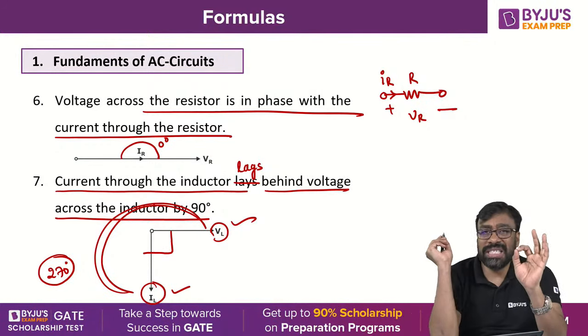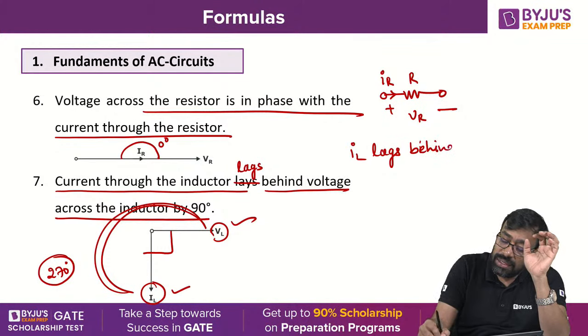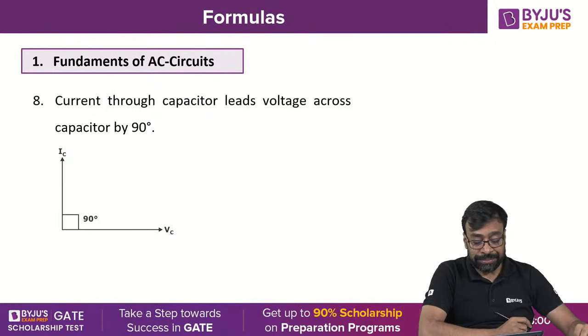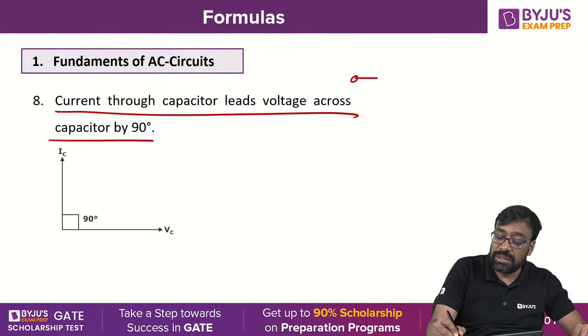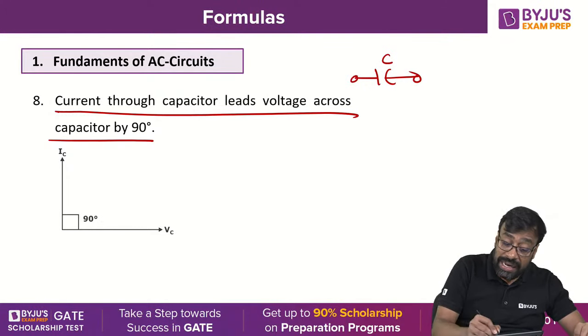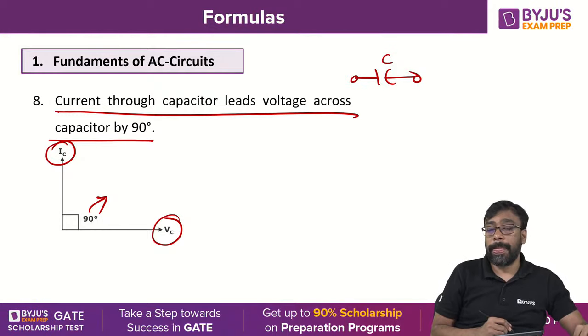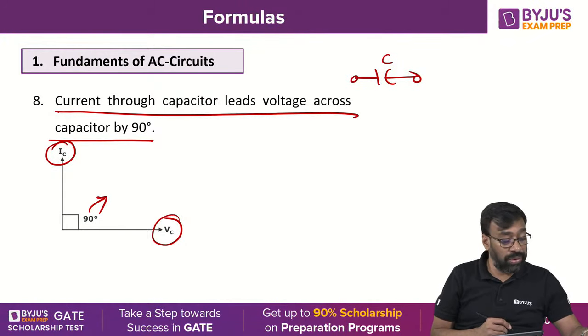The first most important statement to be remembered is what? Current through the inductor lags behind voltage across the inductor by 90 degrees. Is it clear? Okay? Well, in case of a capacitor, current through the capacitor leads voltage across the capacitor by 90 degrees. Clear, all of you? Okay? Current through the capacitor leads voltage across the capacitor by 90 degrees. Is it clear, all of you?